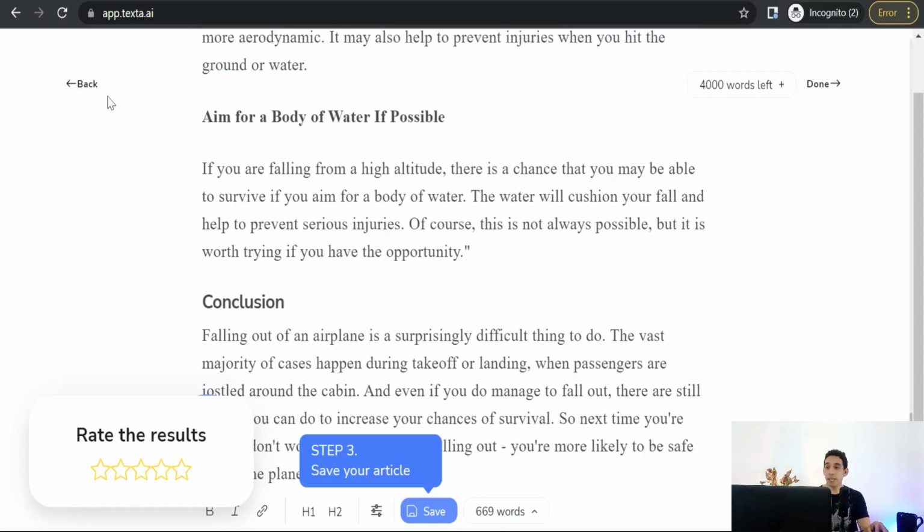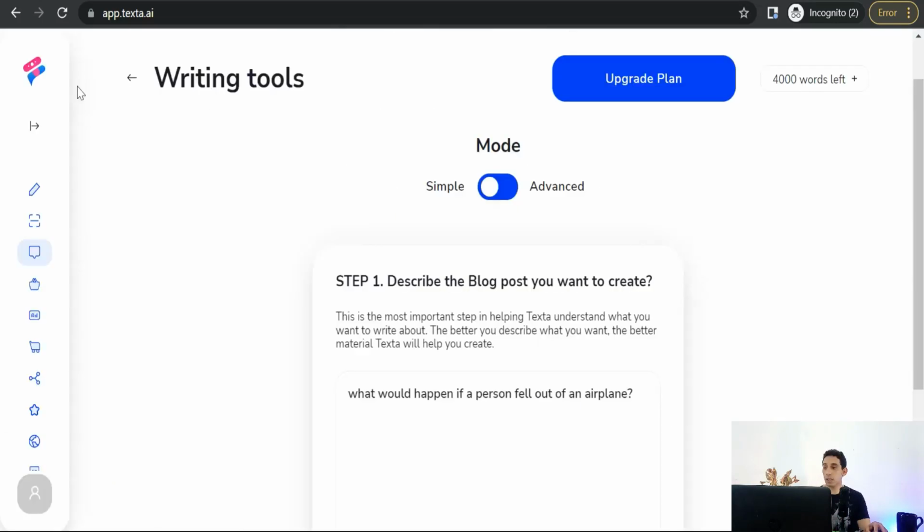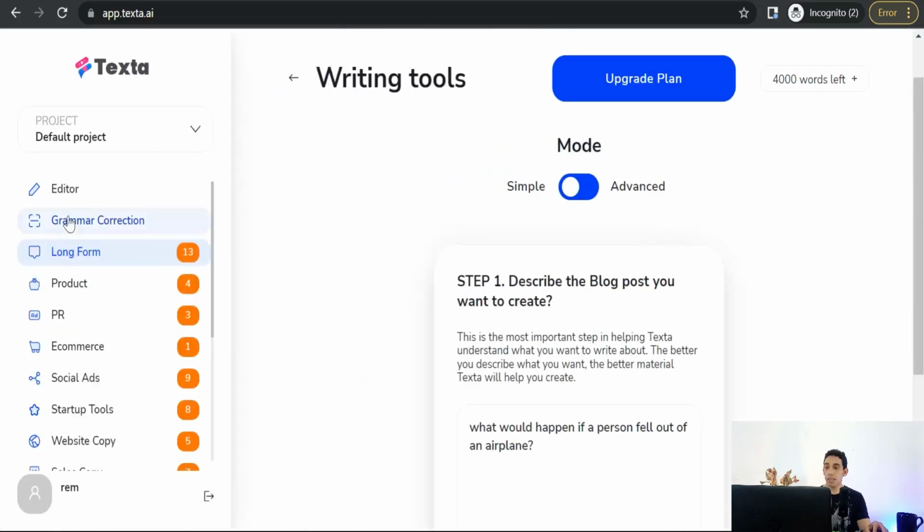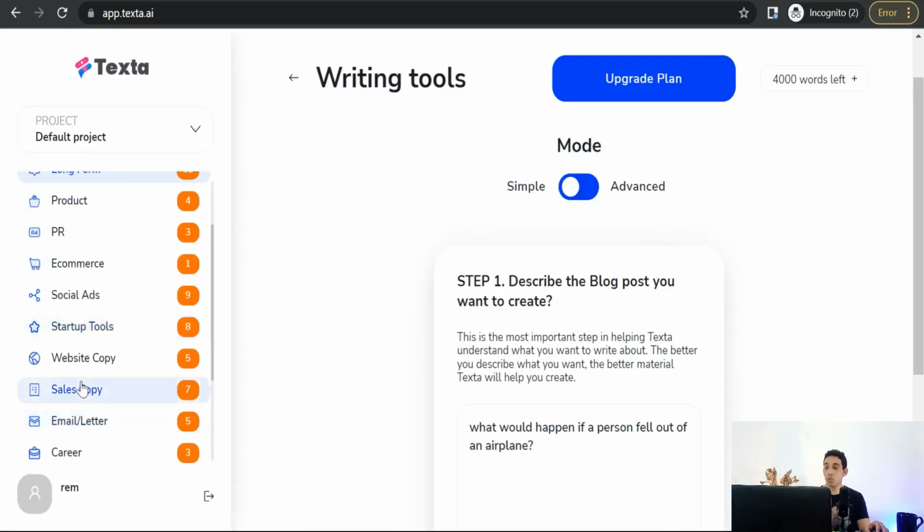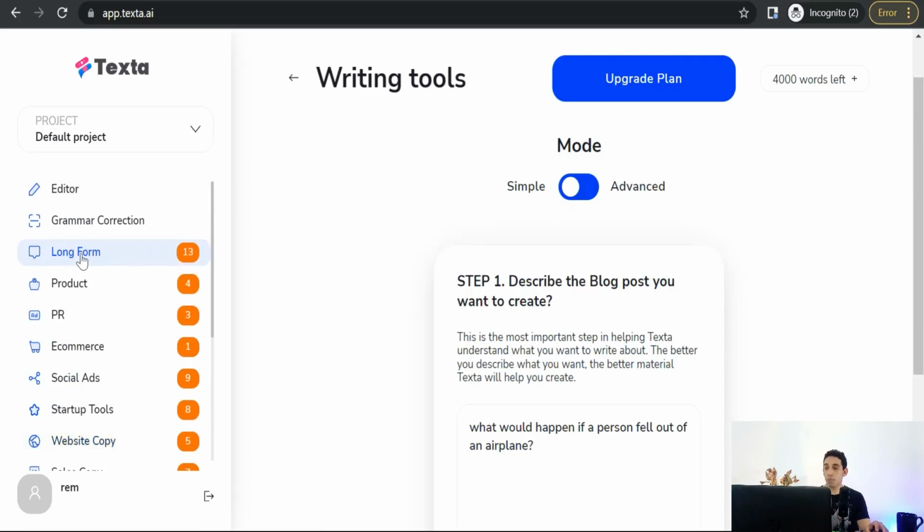Okay, and here you'll find also amazing features on Texta.ai. So we can go back, okay, and go to these templates, long form or product templates for e-commerce, social ads, startup tools, website copies, and so on. So let's try this amazing template, long form.